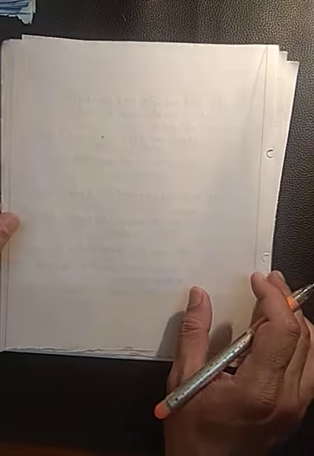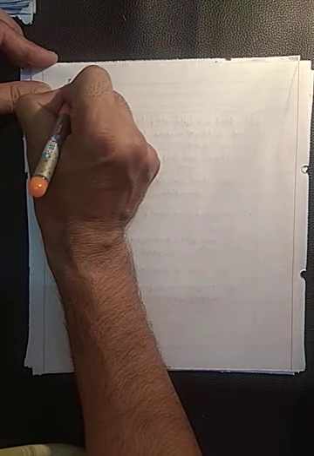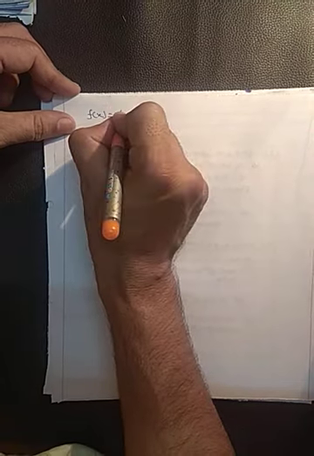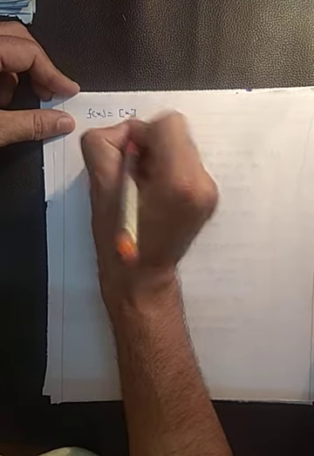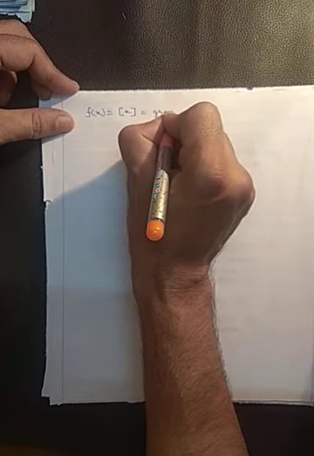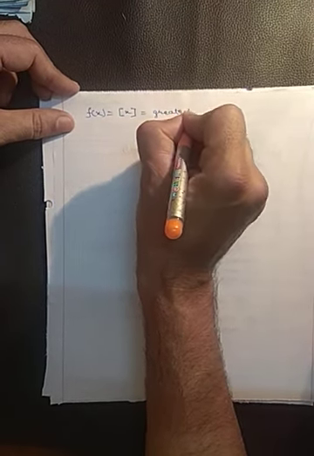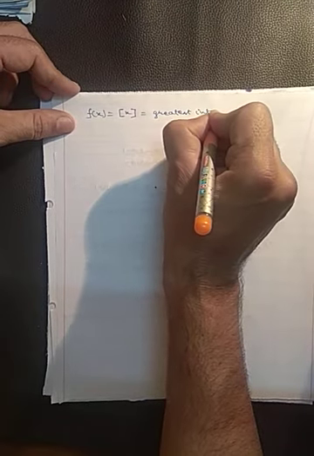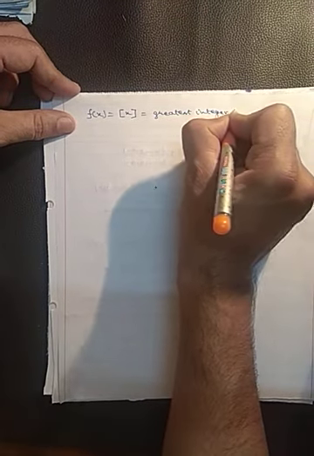Fifth, f(x) equals greatest integer x, which is equal to the greatest integer less than or equal to x.